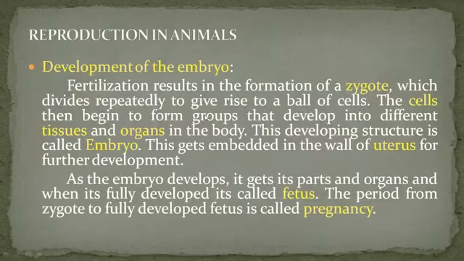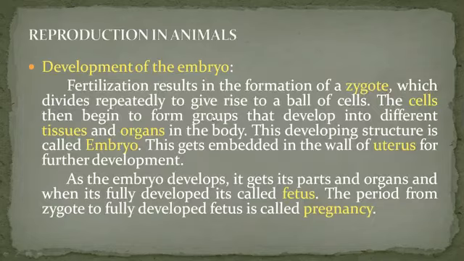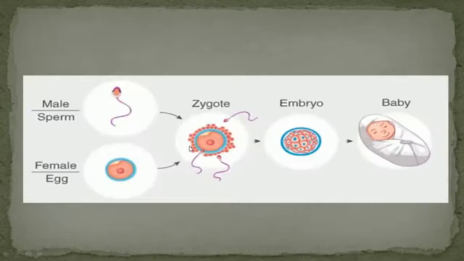Development of an embryo. Fertilization results in the formation of a zygote, which divides repeatedly to give rise to a ball of cells. The cells begin to form groups that develop into different tissues and organs in the body. This developing structure is called an embryo.